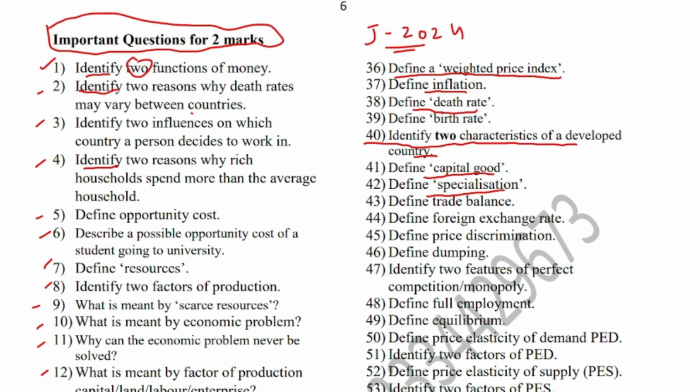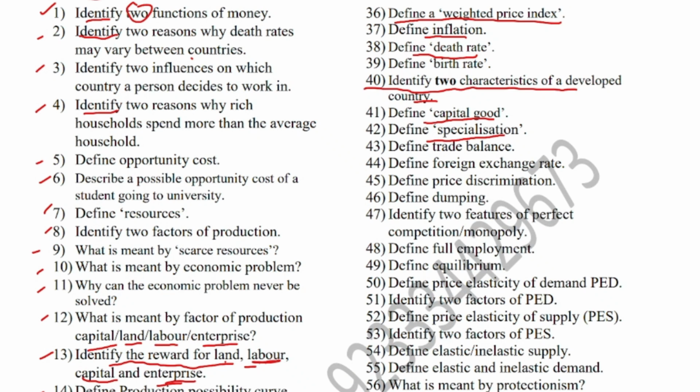Specialization is a process in which one person performs one task, and it is like when people do whatever they are best at, and it increases productivity of labor as well. And define trade balance. Trade balance or balance of trade is the summary of visible exports and imports, or exports and imports of goods, right? So balance of trade is the balance of visible exports and imports.